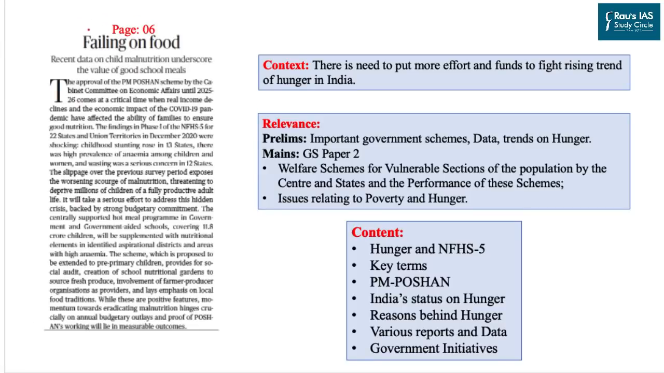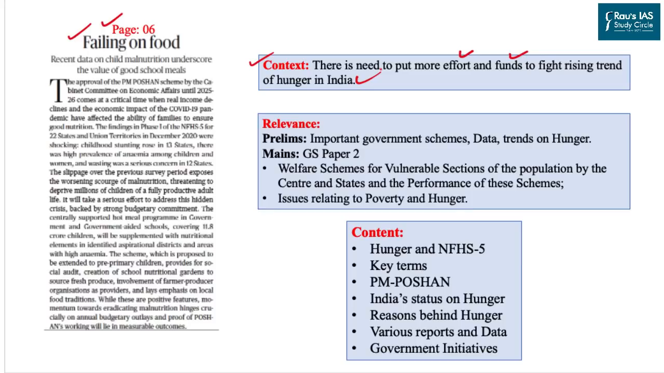The first article for today's discussion was published on page 6 of the Delhi edition of the Hindu newspaper. This article explicitly talks about the hunger status in India and some of the ways forward. The context of the article clearly states that there is a need to put more effort and funds to fight the rising trend of hunger in India. Now the question arises: what is hunger, how is it being caused in India, and why is hunger rising